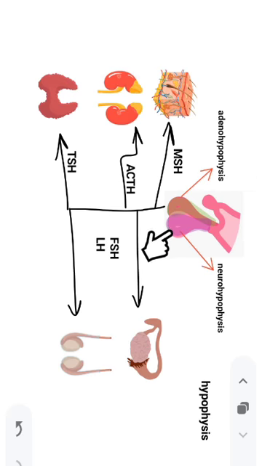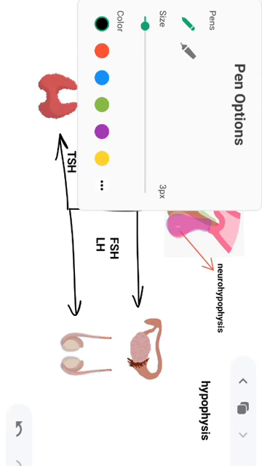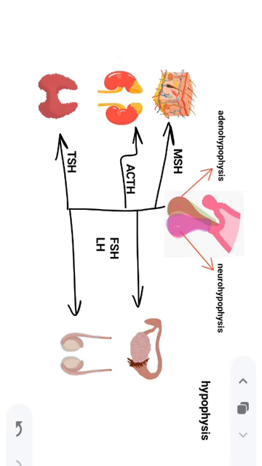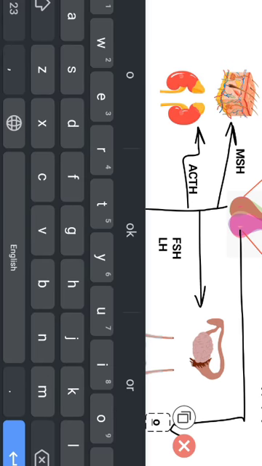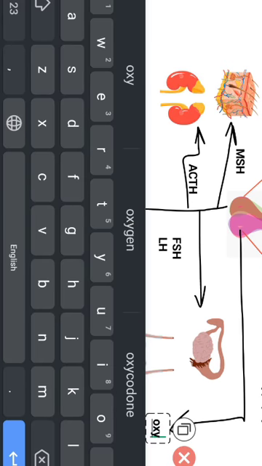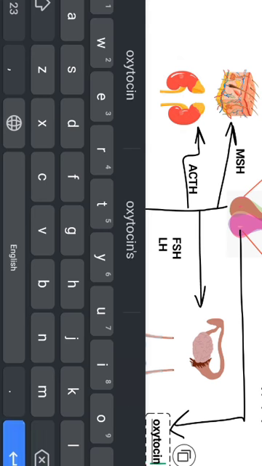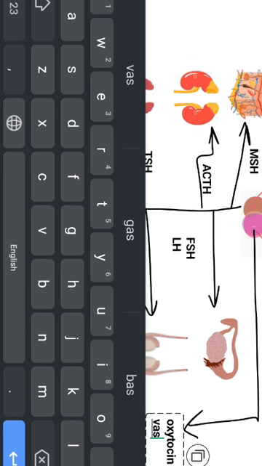Talking about the posterior pituitary or the neurohypophysis, students, one more important thing is that the posterior pituitary does not secrete its own hormone. It is basically the hypothalamic hormone which is released by the posterior pituitary. These two hypothalamic hormones released from the posterior pituitary are oxytocin and vasopressin.